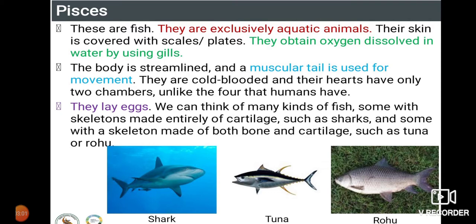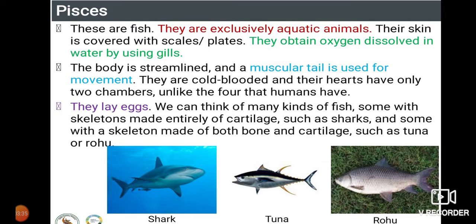But if the outside temperature varies, whether chill or hot, and the body temperature does not change, like us, we call it a warm blooded organism. So all fishes are cold blooded organisms, and their hearts have only two chambers. There is no separation of oxygenated and deoxygenated blood, unlike the four chambers that humans have.